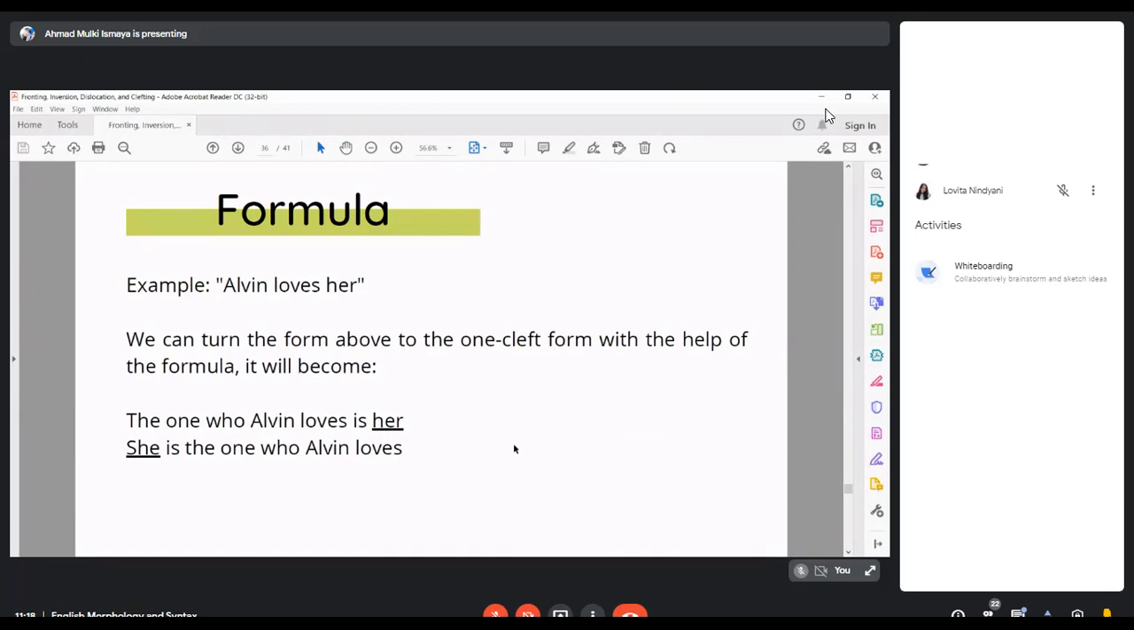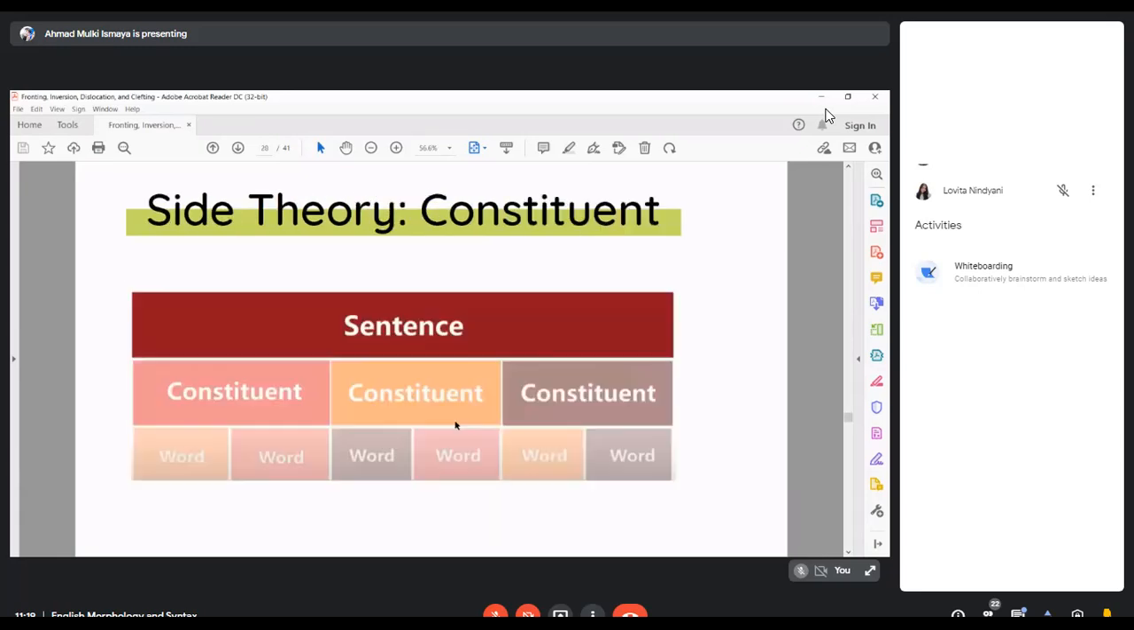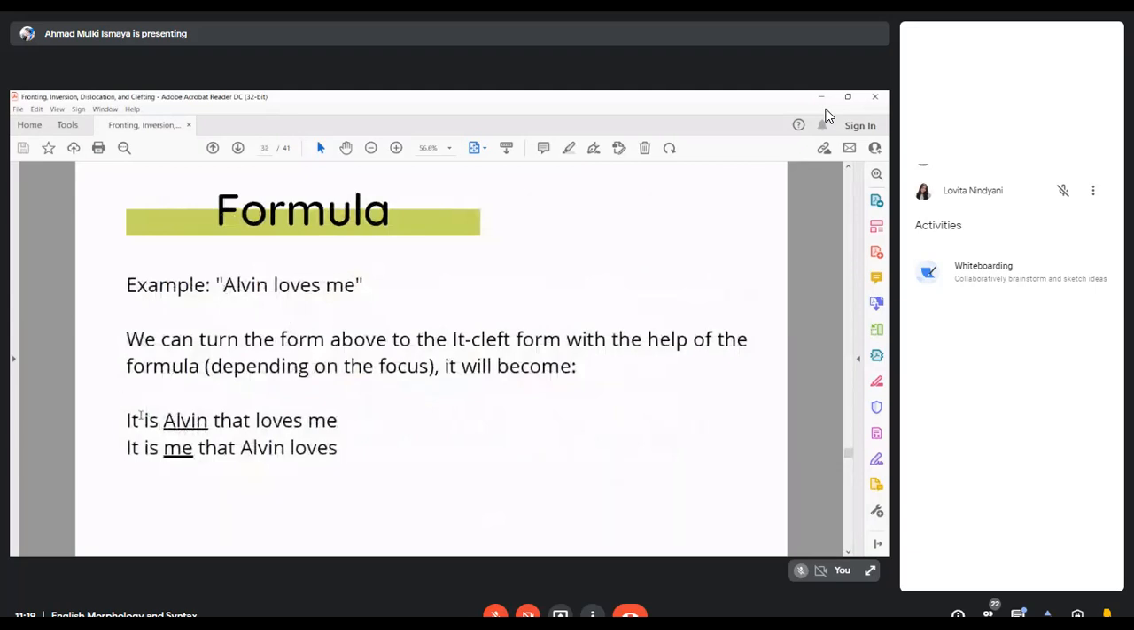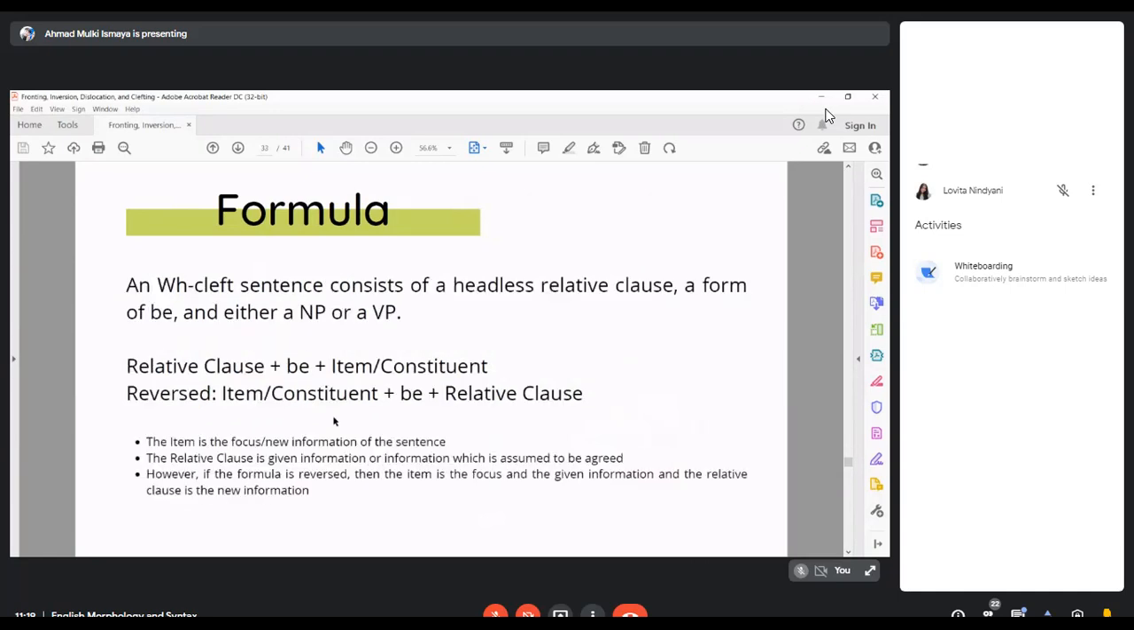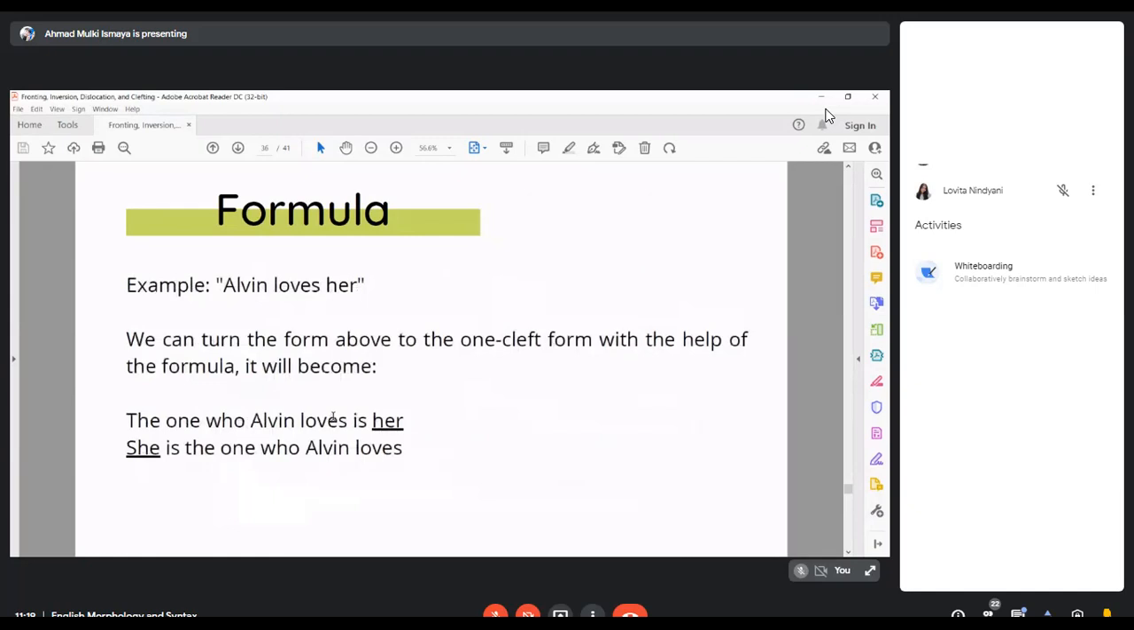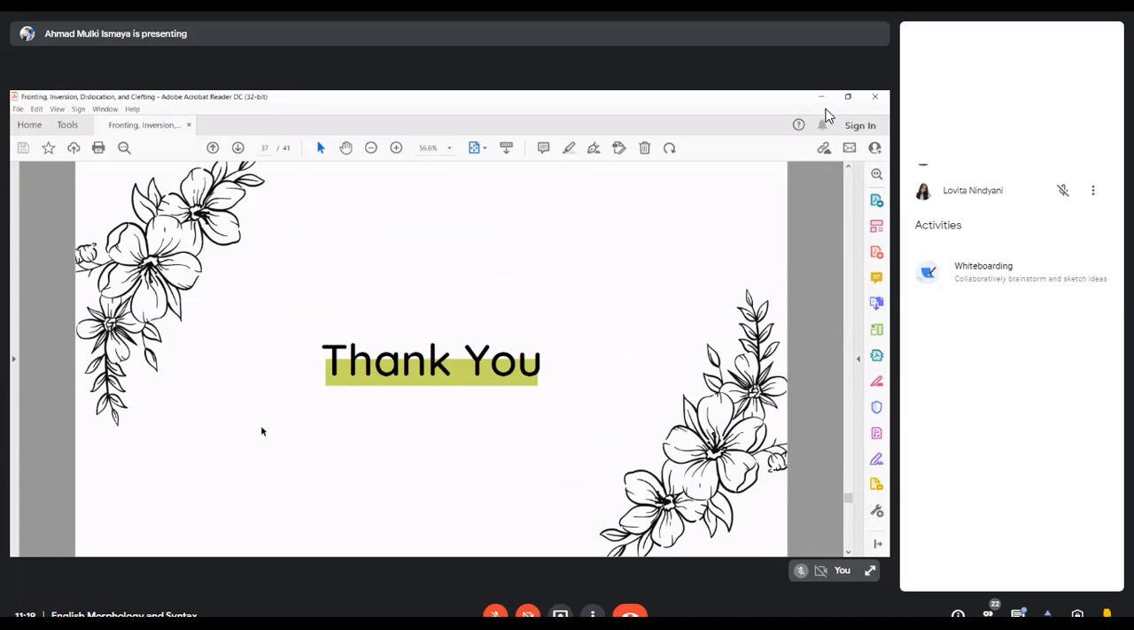So there's a difference between the WH cleft and the it cleft when we want to describe an animate object or an inanimate object. The it cleft is kind of flexible, so we can see from this, Alvin loves me. If it's Alvin that loves me, it doesn't require the addition of the one. But if we want to describe an animate object in the WH cleft, we have to put the one either in the front or in the middle of the sentence. And that's from us, group 7.